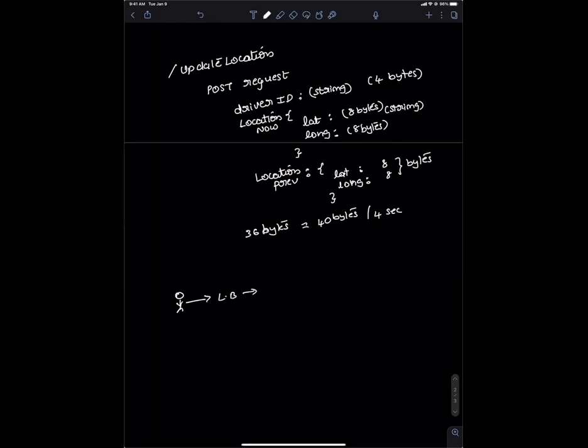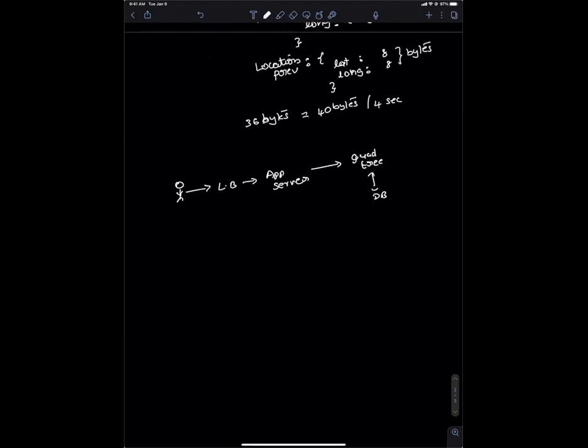This is where I'm thinking that there should be some kind of an app server which talks to some kind of a quad tree, and I'm thinking that this can be backed by a database with some data model. So this is the high level thing that I am thinking of. I'm not there yet in terms of